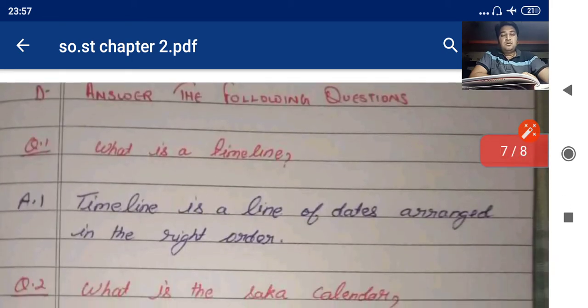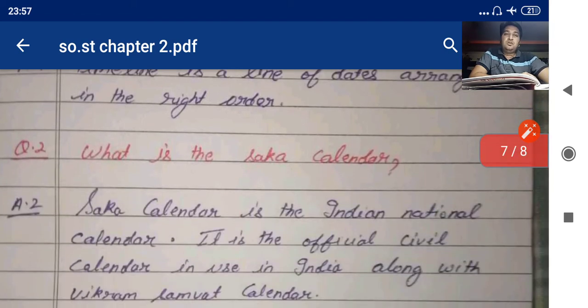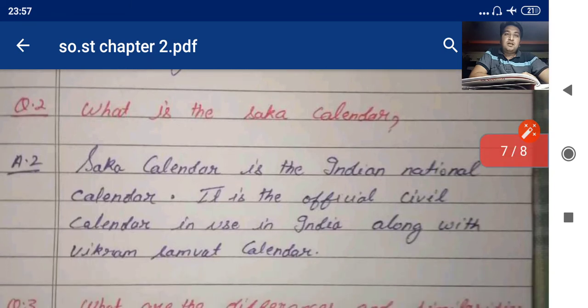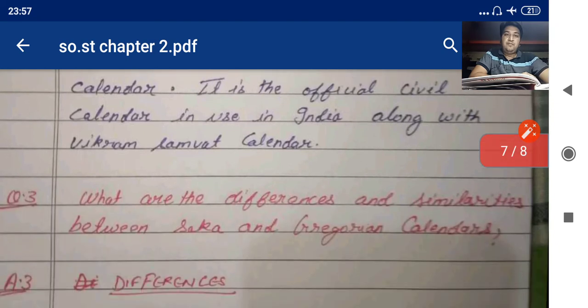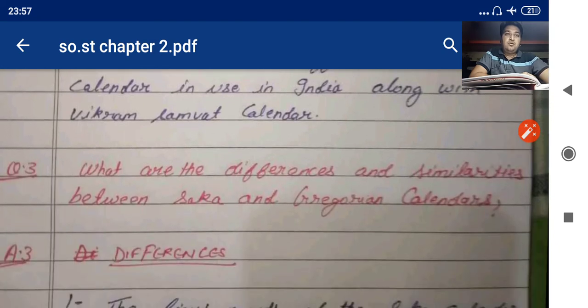The first question it is given to you, what is a timeline? I have told in the first line itself, the answer is timeline is a line of dates arranged in the right order. Come to the second question, what is the Shaka calendar? Shaka calendar is the Indian national calendar. It is official civil calendar in use in India along with Vikram Samvat calendar. This is the correct answer. I think there is no any doubt in the question.